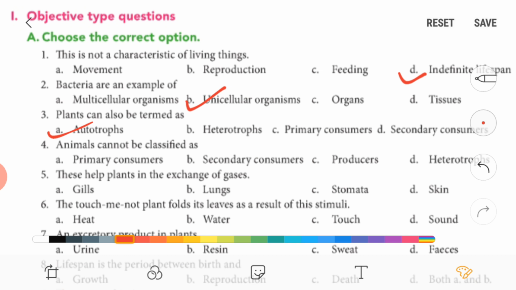Fourth one, animals cannot be classified as producers, because plants are the only producers. Fifth one, these help plants in the exchange of gases, so it is stomata.